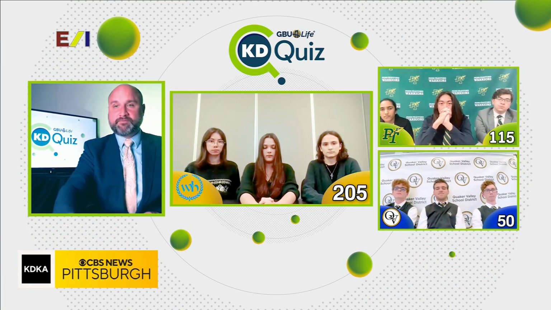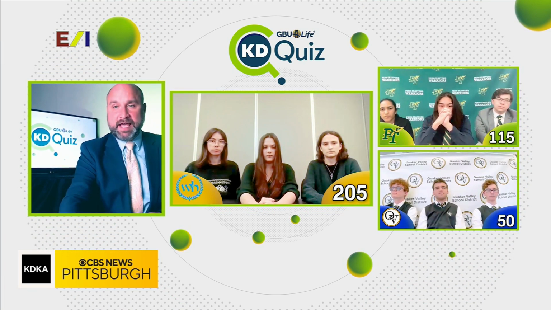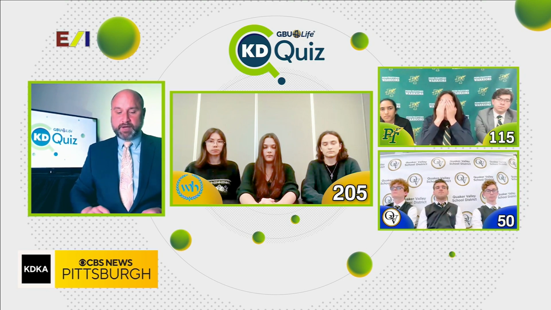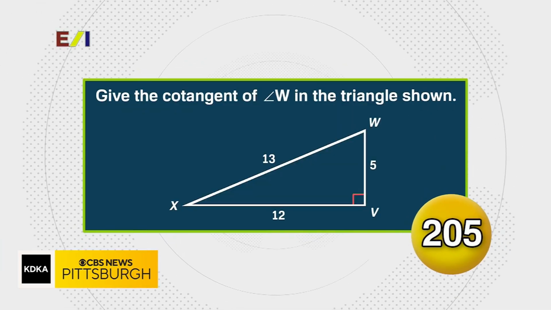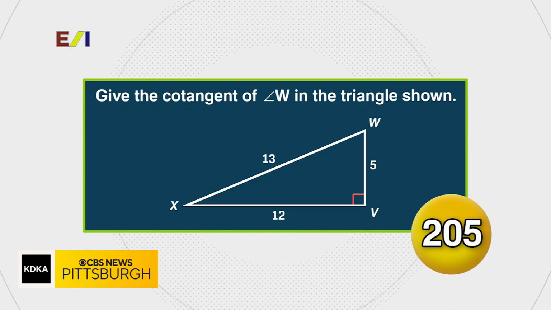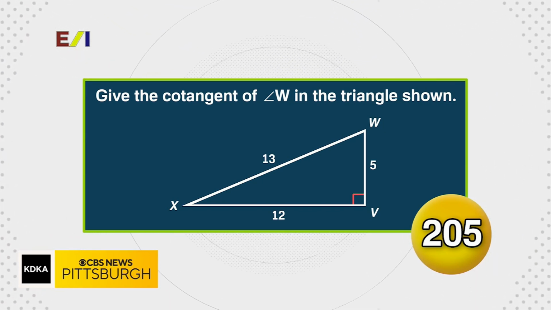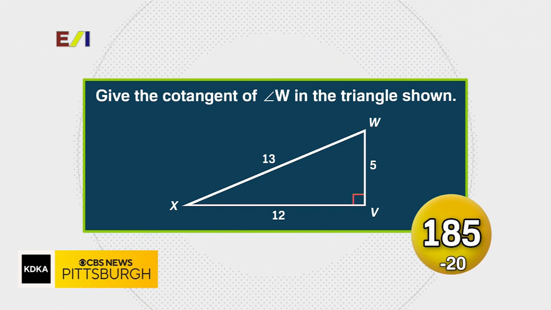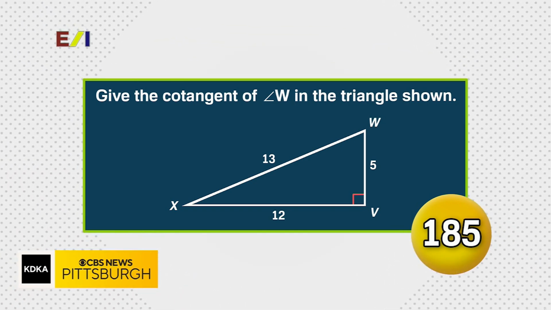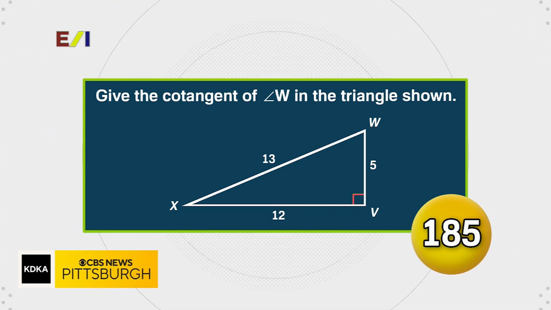First up will be our team from Woodland Hills High School. And Woodland Hills, your first math time question. Give the cotangent of angle W in the triangle shown. 12 over 5. It's actually 5 over 12 was what we were looking for on that one.